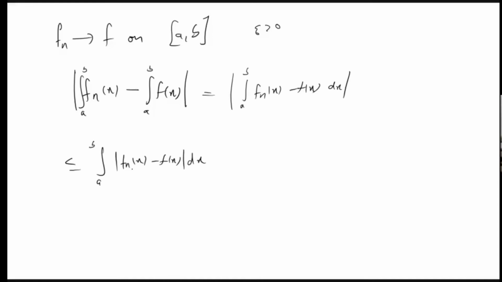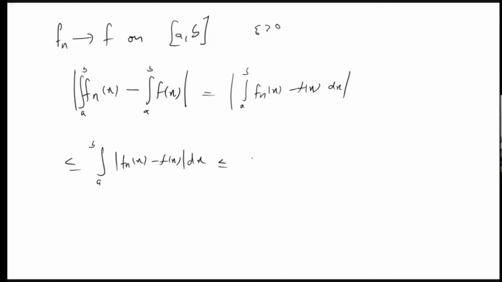Now see here. We are taking an epsilon greater than 0. We know that fn is converging to f uniformly. So if we take a very large n, independent of x, this will be less than epsilon. Because for any x, we will get an n which is independent of the point x. So fn(x) minus f(x) will be less than epsilon for some very big n.